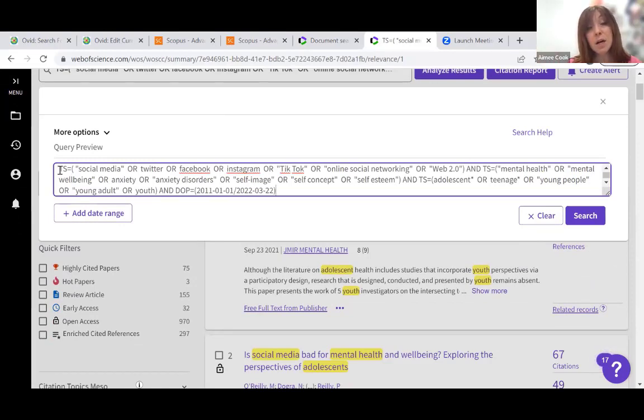So whereas in Scopus we had title, abstract, key, you're likely to find that when you move to different databases, you don't have the same options available to you. So the closest that we can find in Web of Science is TS, and that actually stands for topic. So you're not exactly replicating the search, you're doing the best you can with what's available to you. And the reason I'm pointing that out is that's something you will find across different databases. You're not going to be able to 100% replicate your search across every database because sometimes the functionality or the options available to you are just different.